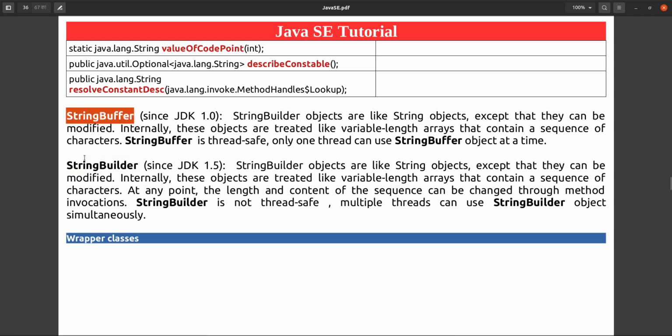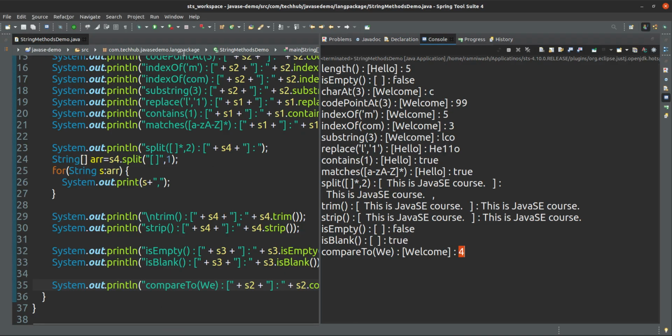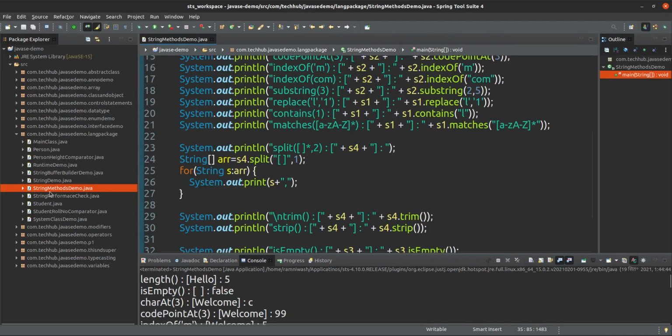We should use string builder always. String builder is very convenient. It is not thread safe, and it is eligible for garbage collection, and it is mutable. Okay, so let's see one example of string buffer and string builder, because almost all methods and everything is the same only. String buffer builder demo.